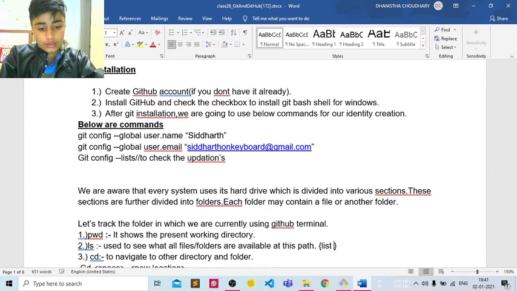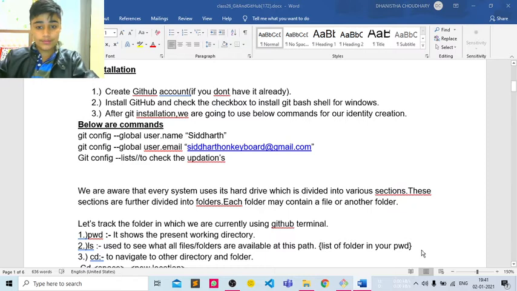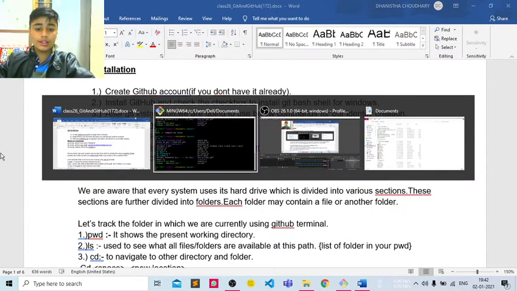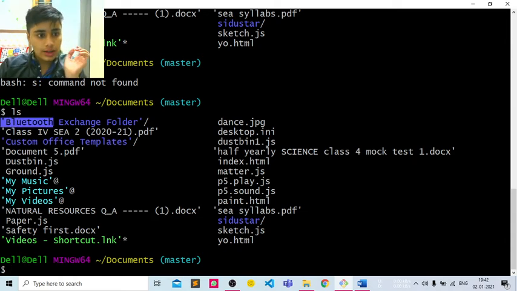So ls gives the list of folders in your pwd, your present working directory. It will tell you about the list of folders present in your Documents, as I use Documents. The folders present in our Documents are coming in blue color.